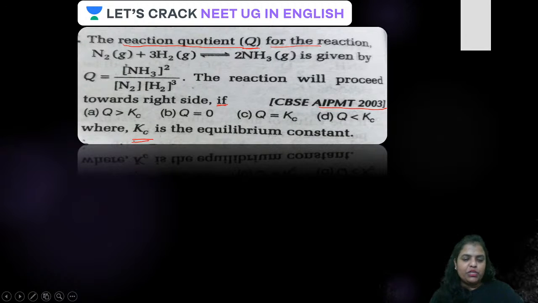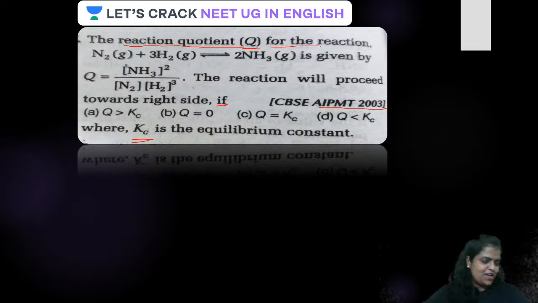Remember, this Q is the reaction quotient, and this is the equilibrium constant. Those who know the answer, do message in the chat box. I'm waiting for your answer. Always remember one thing, guys, that Q is the reaction quotient.